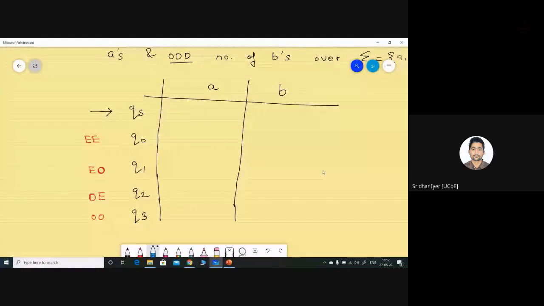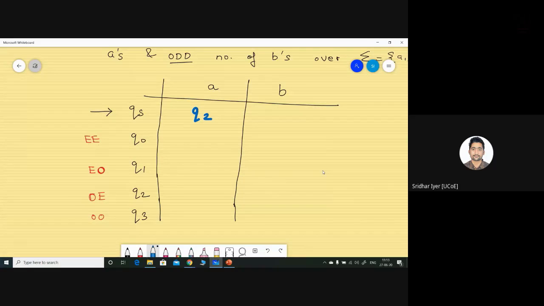So when I receive an A, the number of A's became odd, because I received my first value of A. So now it becomes odd A and even B. Why even B? Because I am having zero number of B's. Even zero is considered an even value over here. So that becomes an odd A and even B, which is that state? The state is nothing but Q2, right? So I'll be writing Q2 over here.